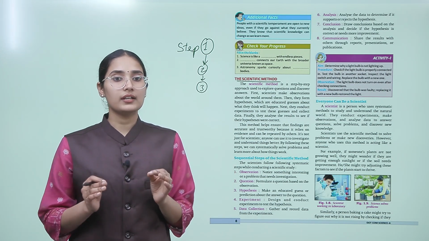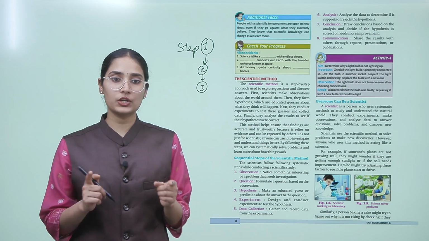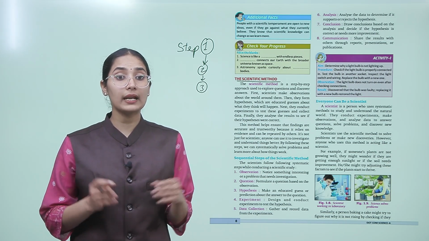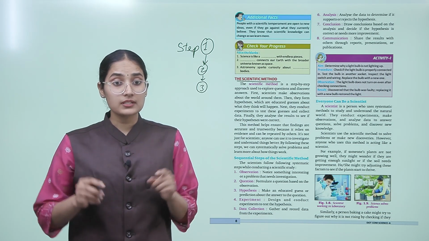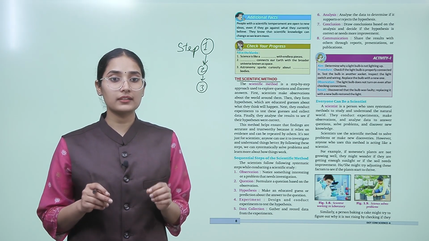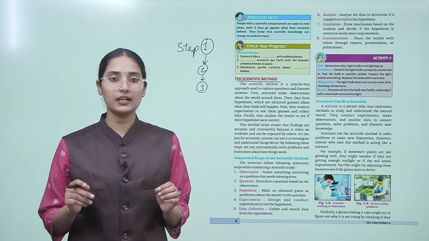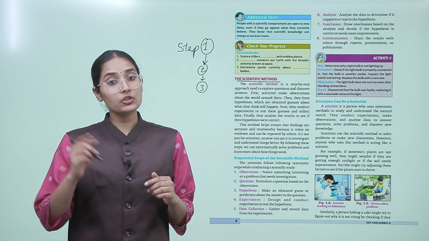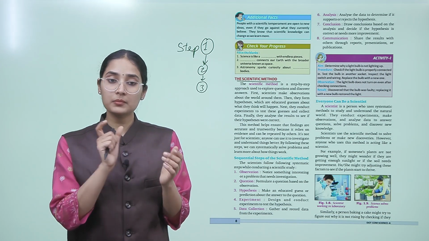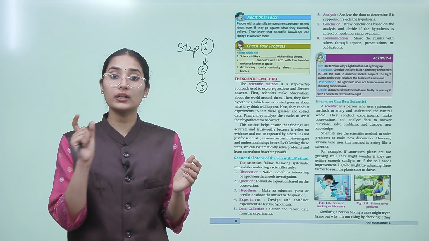So this method helps ensure that findings are accurate and trustworthy because it relies on evidence and can be repeated by others. So students, the scientific method is accurate and trustworthy because it follows a stepwise manner, and it is also based on evidence. It has results, it has proofs based on what it is saying.